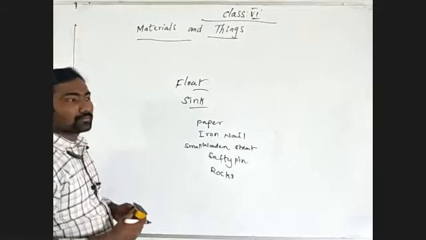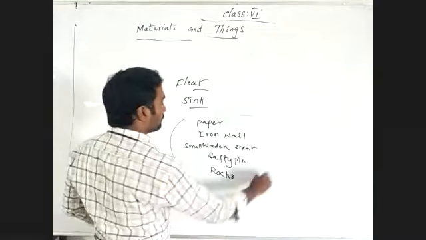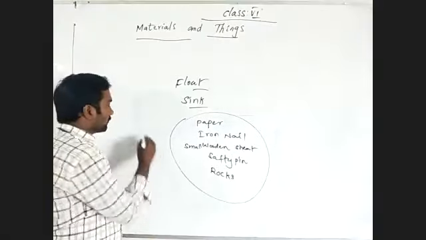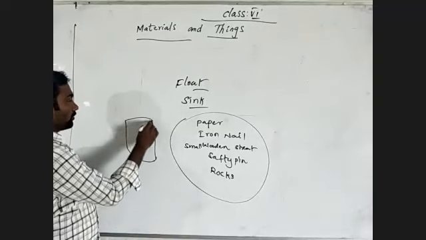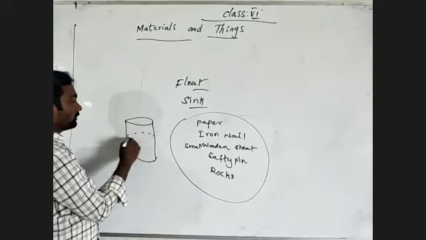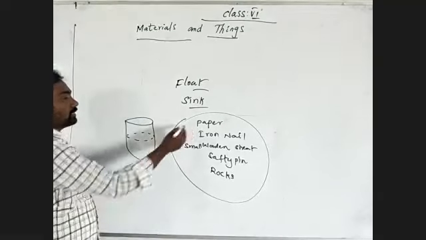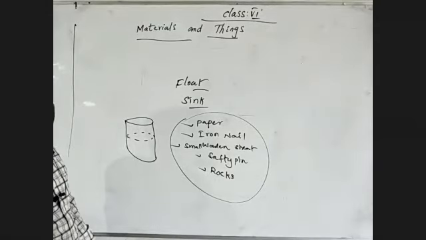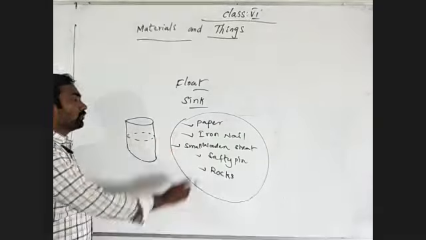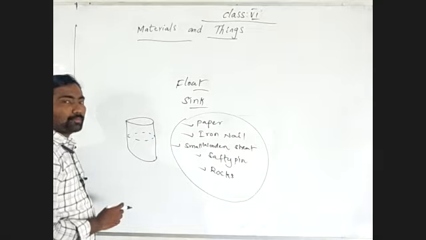Okay, so observe these by dropping them in water, by taking water in a bowl. If you drop each one individually, one after another, what may you observe? Which will sink, which will float, you may observe.